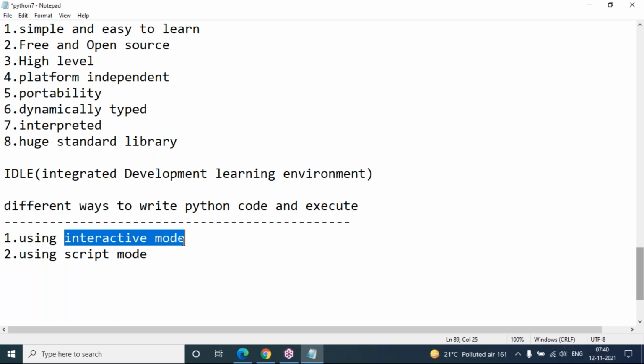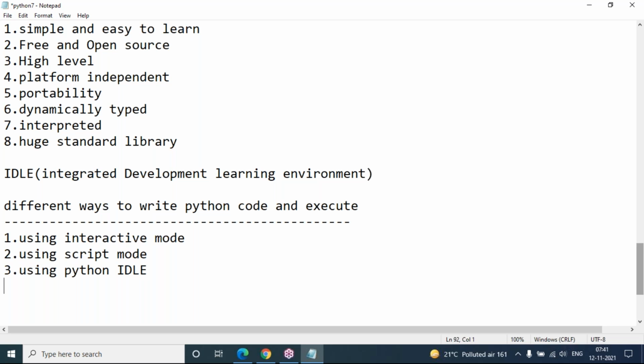There is an interactive window available. There you can write your code, keep going and press enter, and you will get an output. And a third option is there. Apart from going to interactive mode and apart from going to a Notepad script, why don't we write directly using Python IDLE software only?